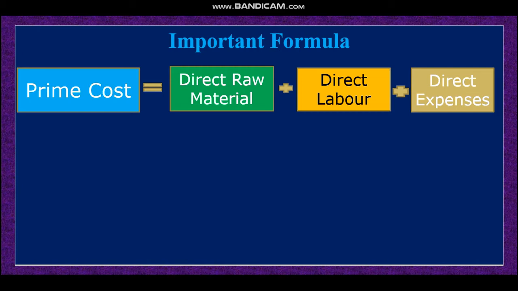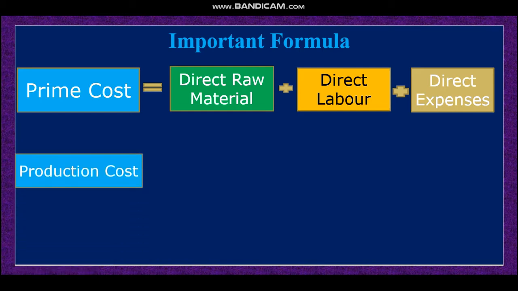For example, direct materials are the materials which are essential, the most important element for that product. That is direct raw materials. For making a chair or table, wood is the direct raw material. Then labor, that means the carpenter who is working with it, that is direct labor. And other direct expenditure, maybe color and other things, that is other direct expenses. So these make the prime cost.